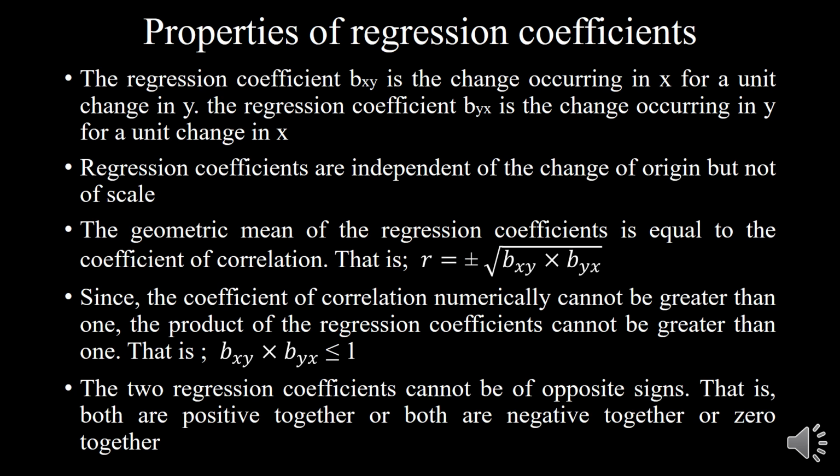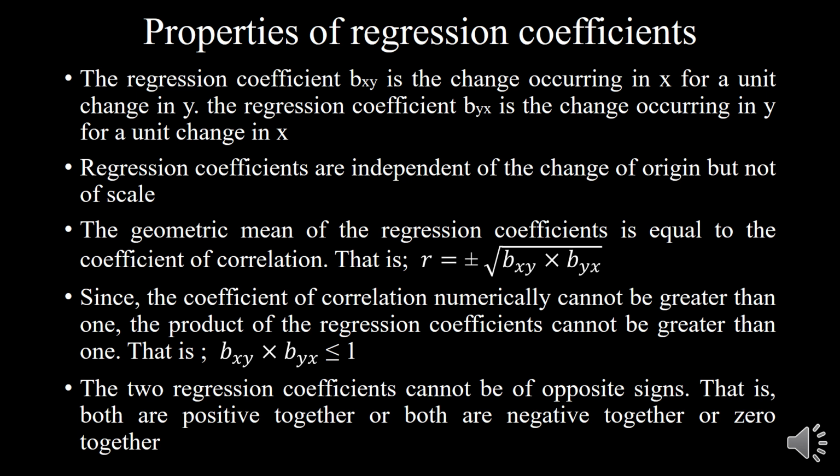Now let us move on to discuss the properties of regression coefficients. The first property is that the regression coefficient bxy is the change occurring in x for a unit change in y. The regression coefficient byx is the change occurring in y for a unit change in x.